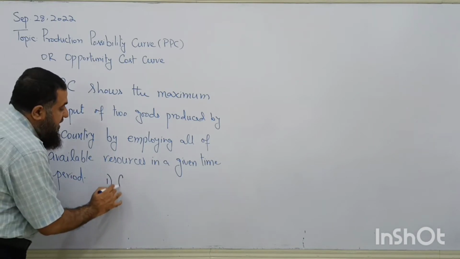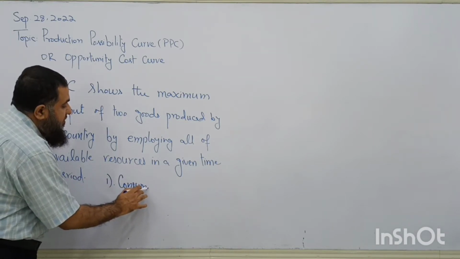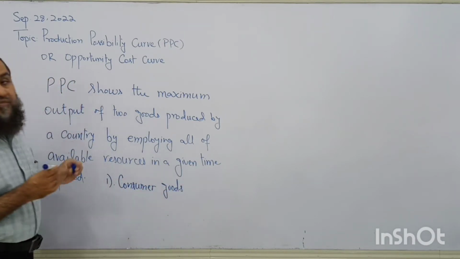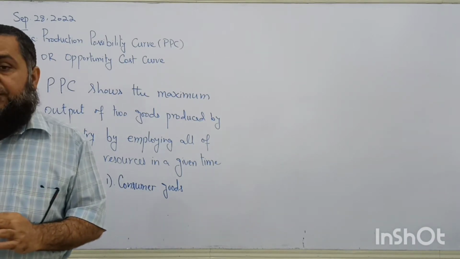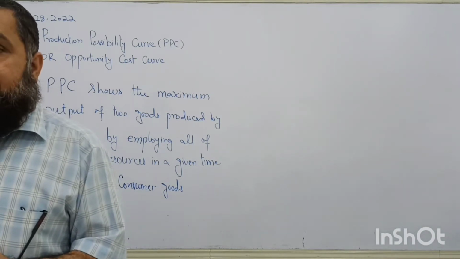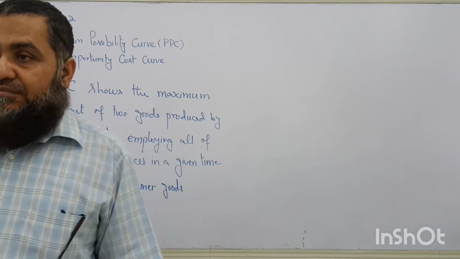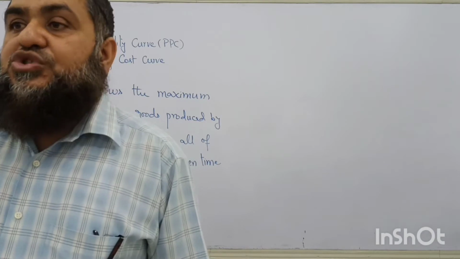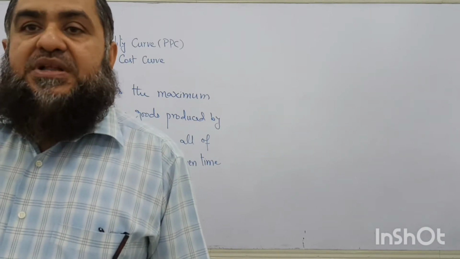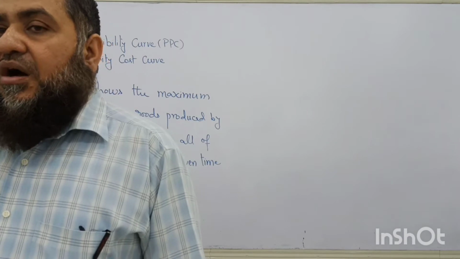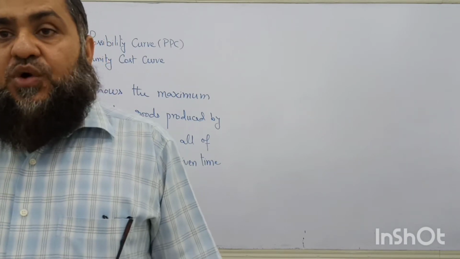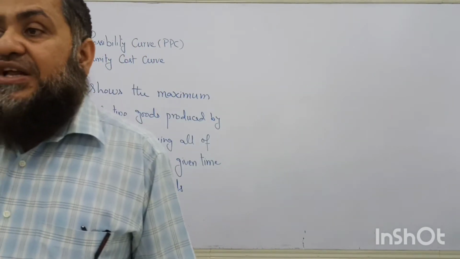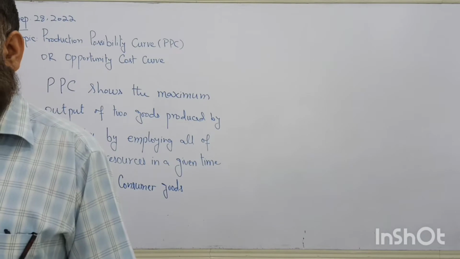One is called consumer goods. How can we define consumer goods? Those which directly satisfy the consumer. Okay, we were talking about two types of goods. One is called free goods, another is called economic goods. Free goods are those which do not require resources to produce them. For example, sunlight, rainfall, air, or seawater. All these are free goods because none of the resources are required to produce them.